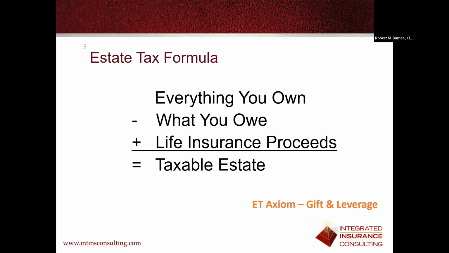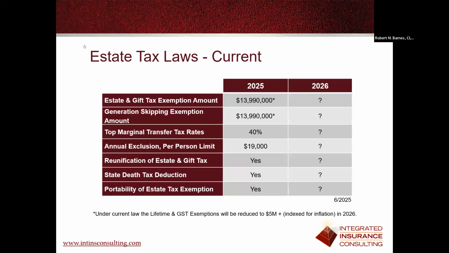So for those of you who want to learn more, on our YouTube channel, we have a high net worth life insurance planning presentation. And in there, we share some other estate tax axioms, but this one falls under the gift and leverage. We're making gifts to an ILIT and we leverage that in a $1 million policy. And if you're not familiar, for estate tax purposes, you're taxed on everything you own minus what you owe, plus your life insurance proceeds. And that's why it's important for her to own this coverage outside her taxable estate.